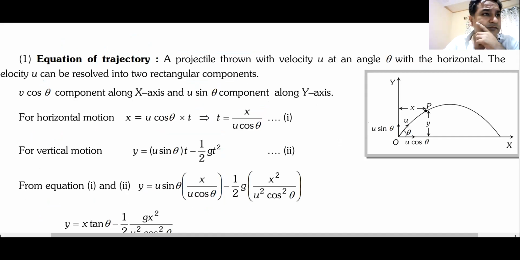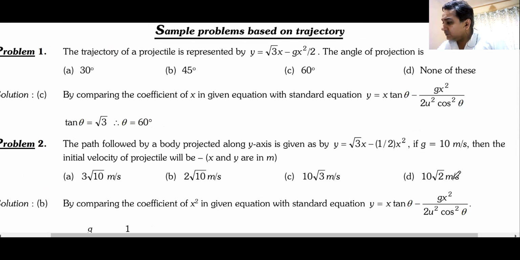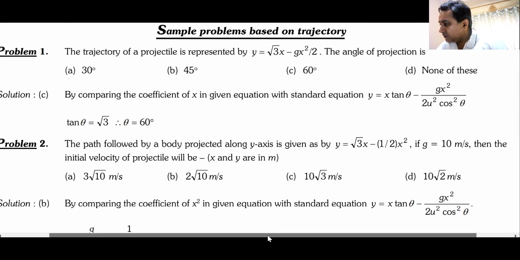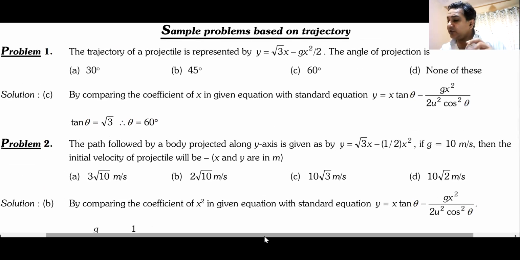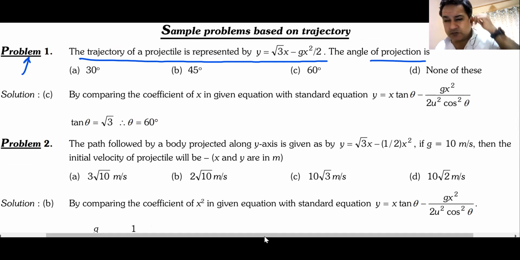Here is a sample question. Problem number 1. Can you do problem number 1? The trajectory of a particle is represented by this equation. What is the angle of projection? What is the angle of projection in this question? Trajectory is given by this. What is the angle of projection? I hope you can all understand this.